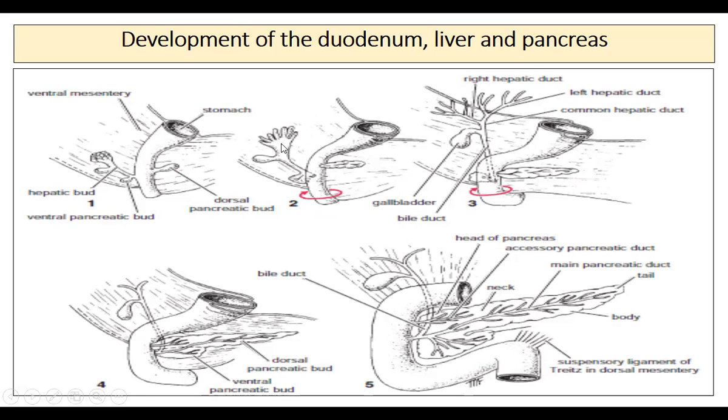Now this hepatic bud grows larger and larger, and it forms the liver as well as the gallbladder and other parts of the biliary system. The pancreas develops from two buds, the dorsal pancreatic bud and the ventral pancreatic bud. Later we will go into more detail on how it develops.